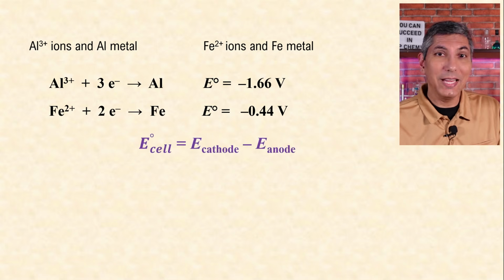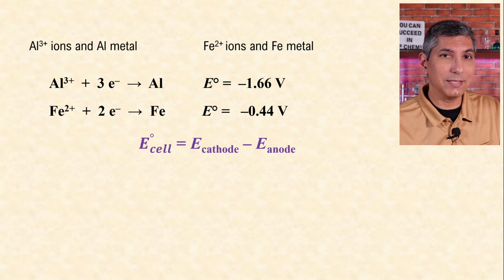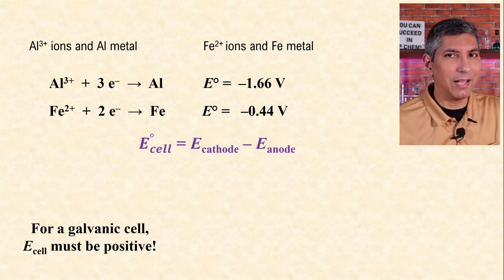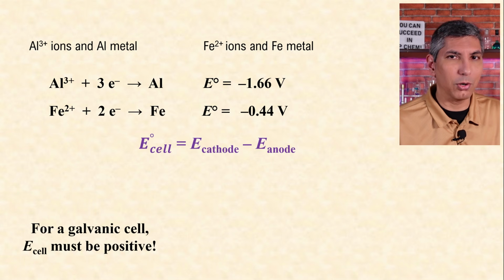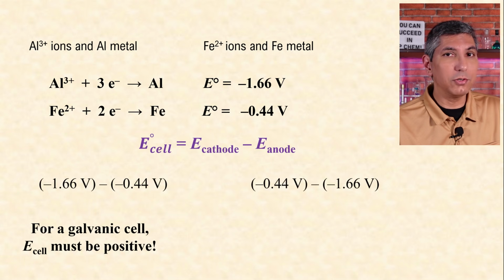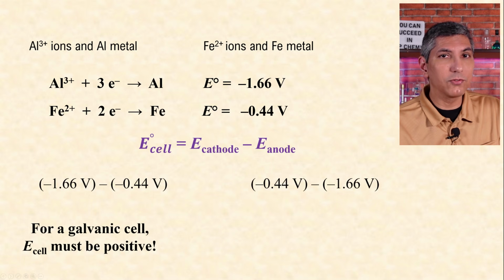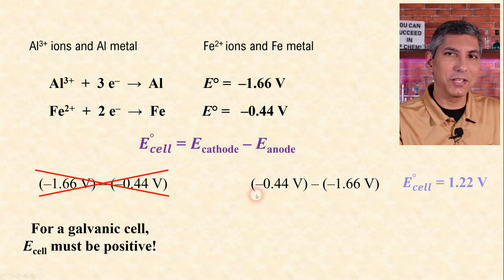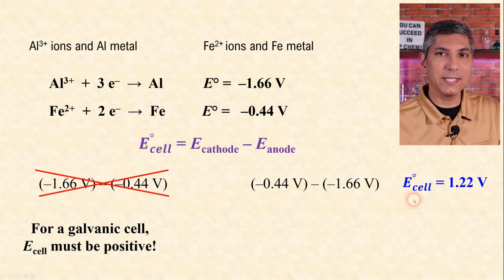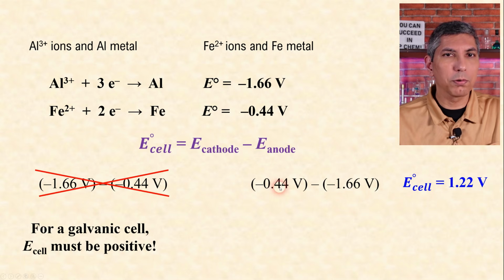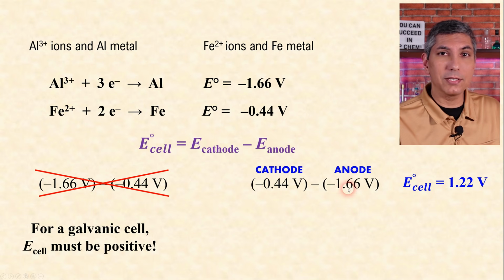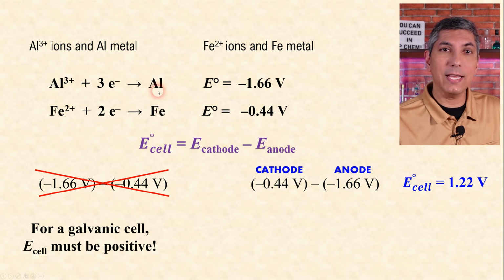We use this equation. E cell equals E cathode minus E anode to determine the overall cell potential. Remember that for any galvanic cell, the voltage has to be positive. So we subtract those 2 values in both directions and see which one gives us a positive number. Well, the first one gives us a negative number. It's the second one that's positive. So the overall voltage of the cell is 1.22 volts. The value in the first position represents the cathode, so iron is the cathode. The value in the second position is the anode, so aluminum represents the anode.